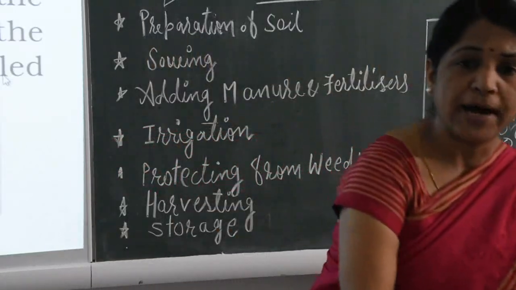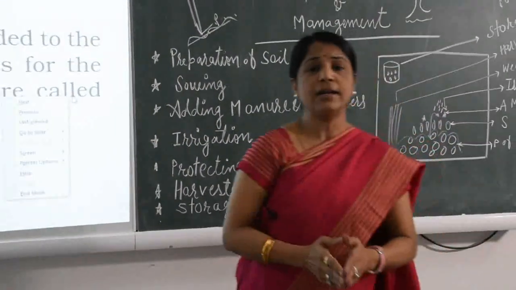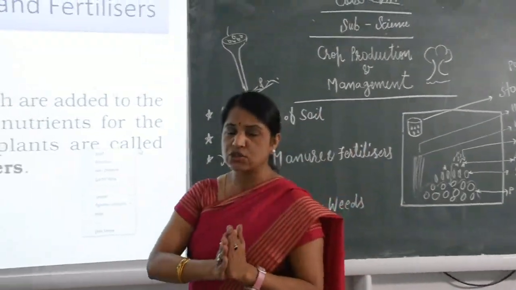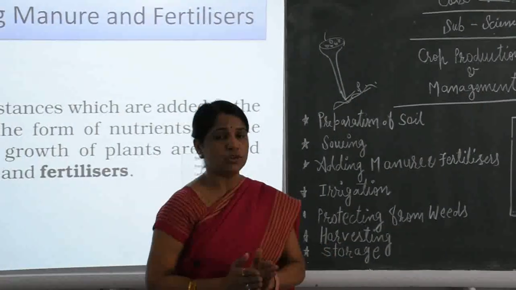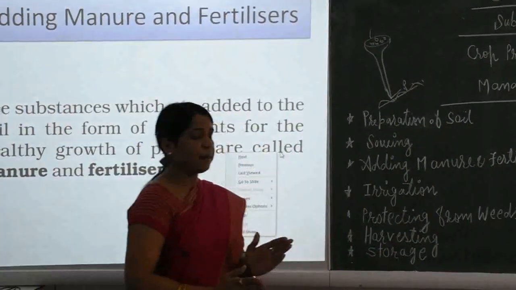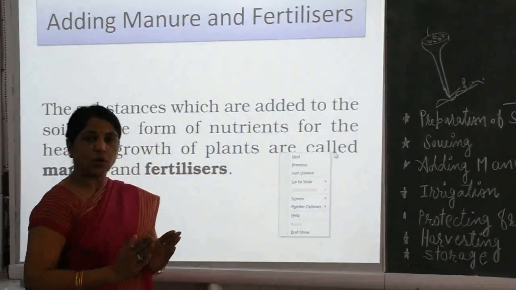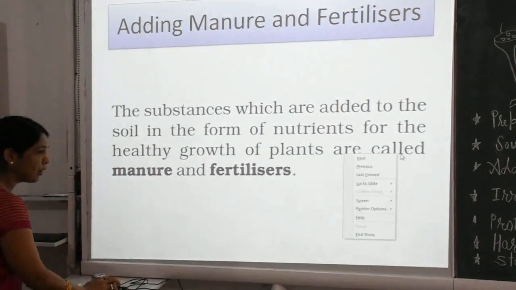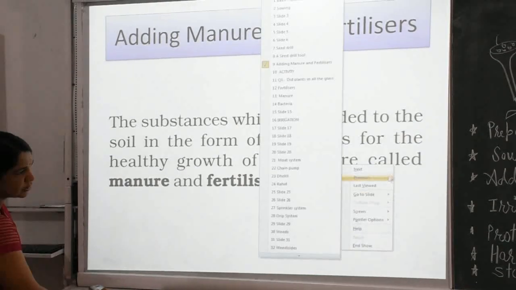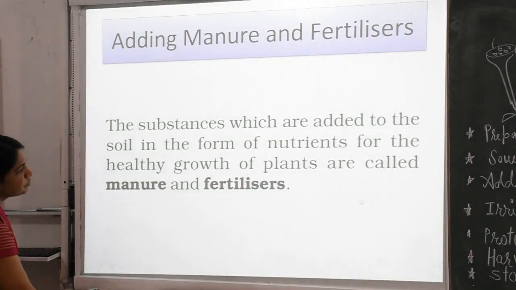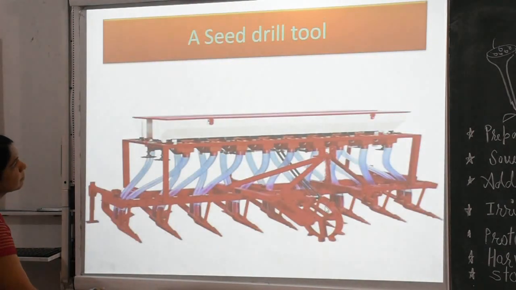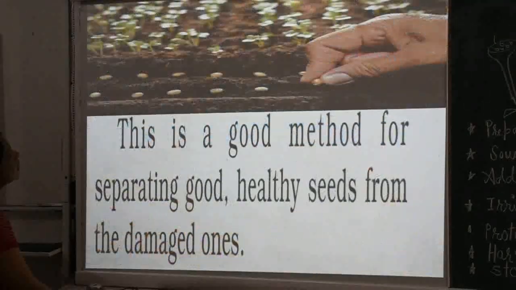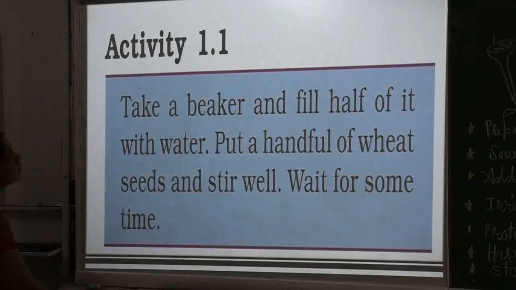So children, by this activity, what is the result? Now I want to ask you a few questions. What happened by adding the manure and by adding the fertilizers? Now we are going to see it. See further, the traditional tool, good manure.